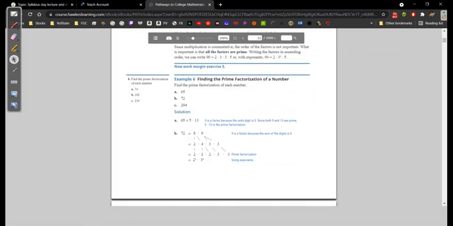Okay, so now we're going to find the prime factorizations of some other numbers. So let's get on that. These might get a little long, but we'll try this out. We're going to first start with 65.